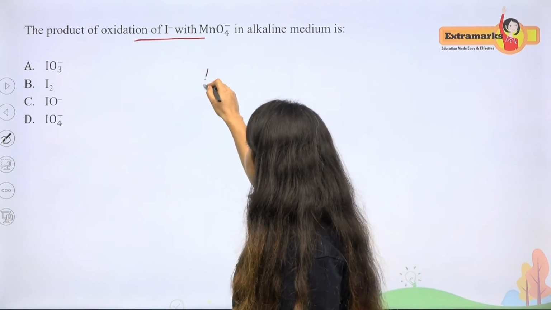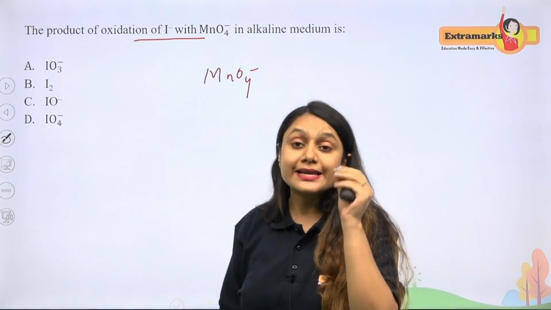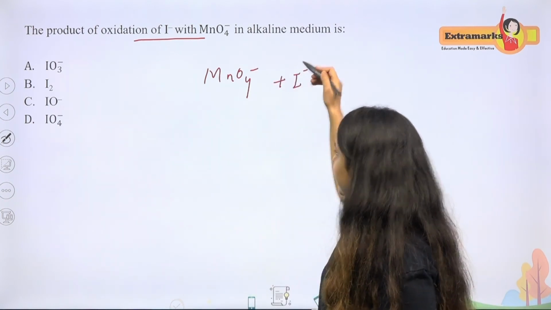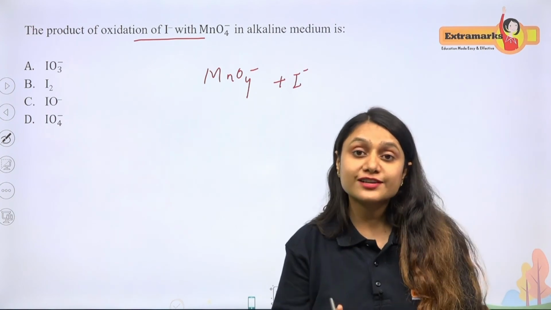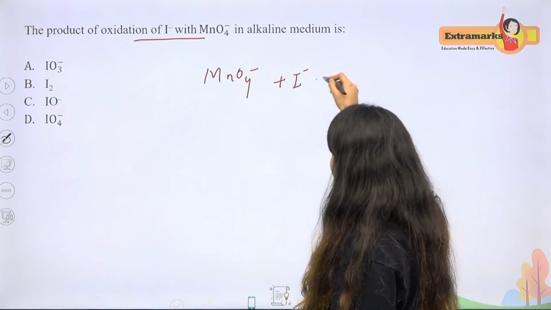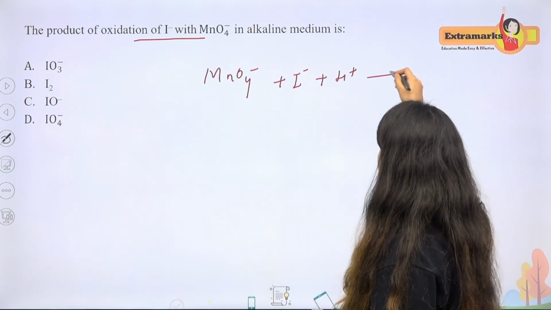As you can see, MnO4- is a strong oxidizing agent, so it should oxidize I-. Please remember, whenever the condition changes, the product also changes. If the question were given in acidic medium, the correct choice would be I2.